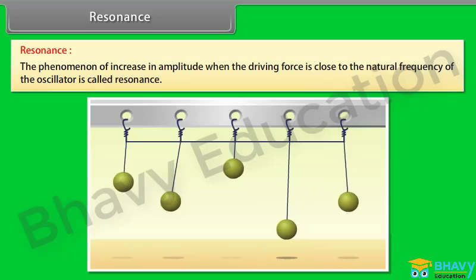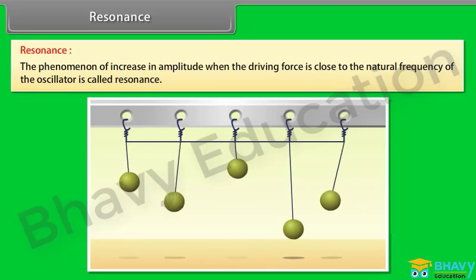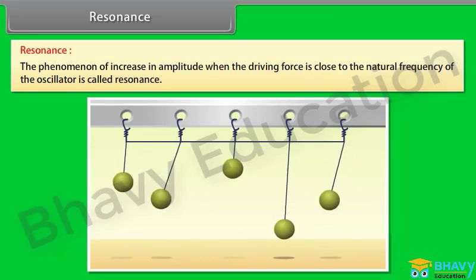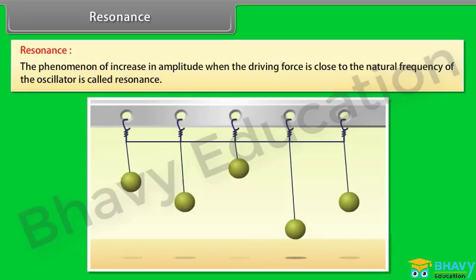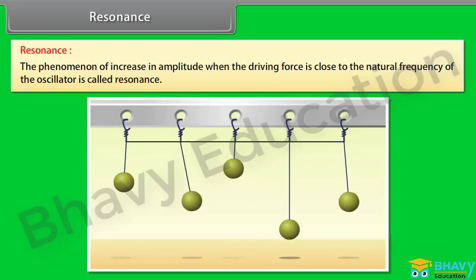The energy from this pendulum gets transferred to the other pendulums through the connecting rope and they start oscillating. The driving force is provided through the connecting rope. The frequency of this force is the frequency with which pendulum 1 oscillates. Pendulums 2, 3 and 5 first start oscillating with their natural frequencies of oscillation and different amplitudes, but this motion is gradually damped and not sustained.